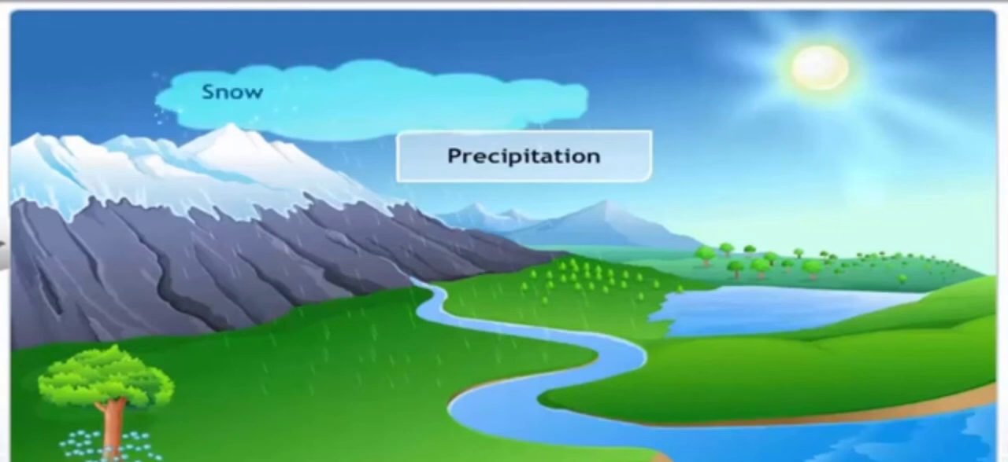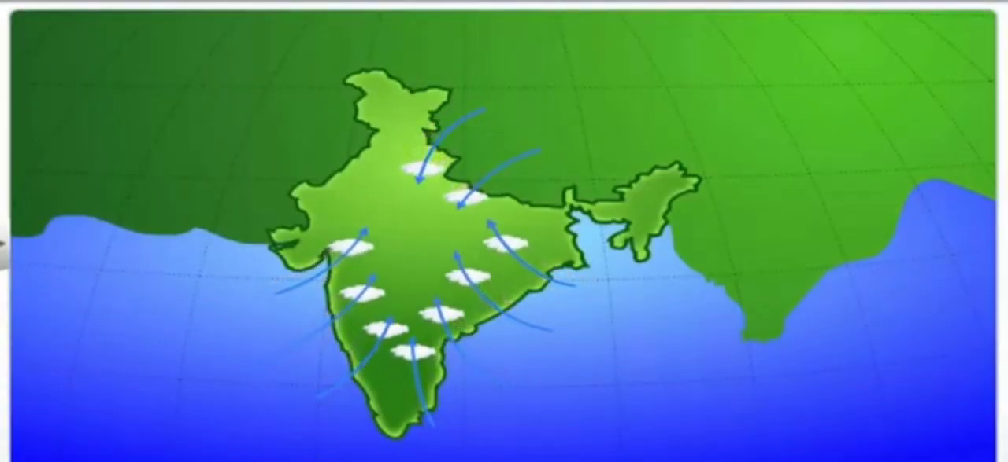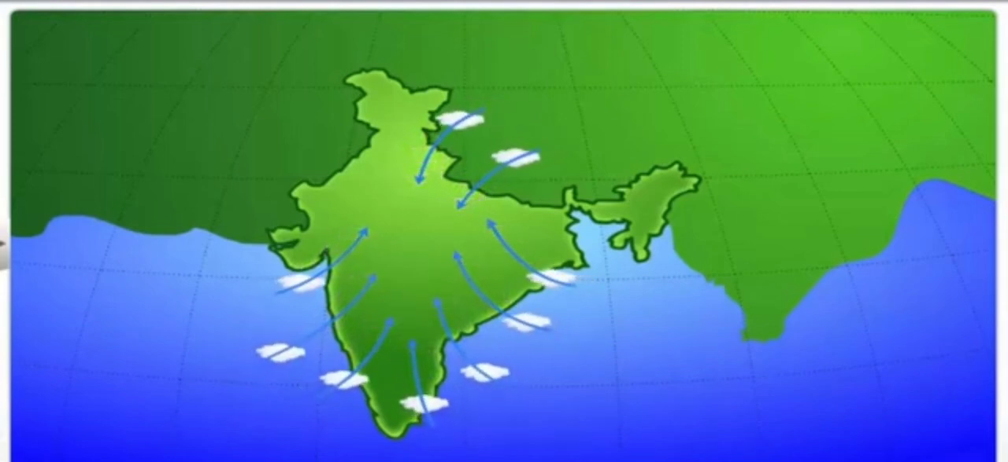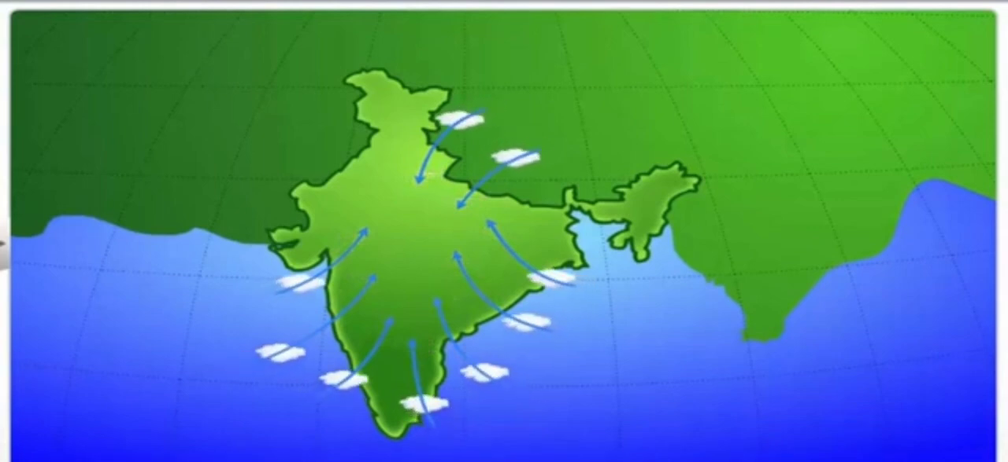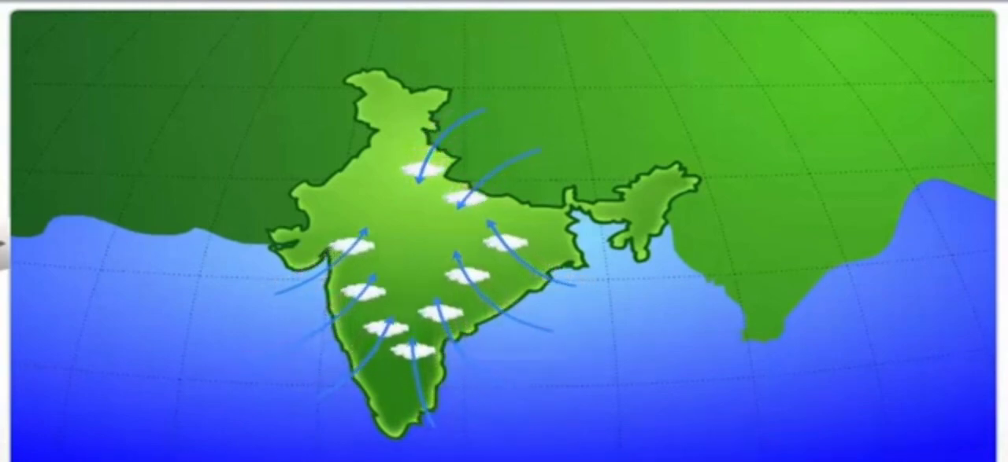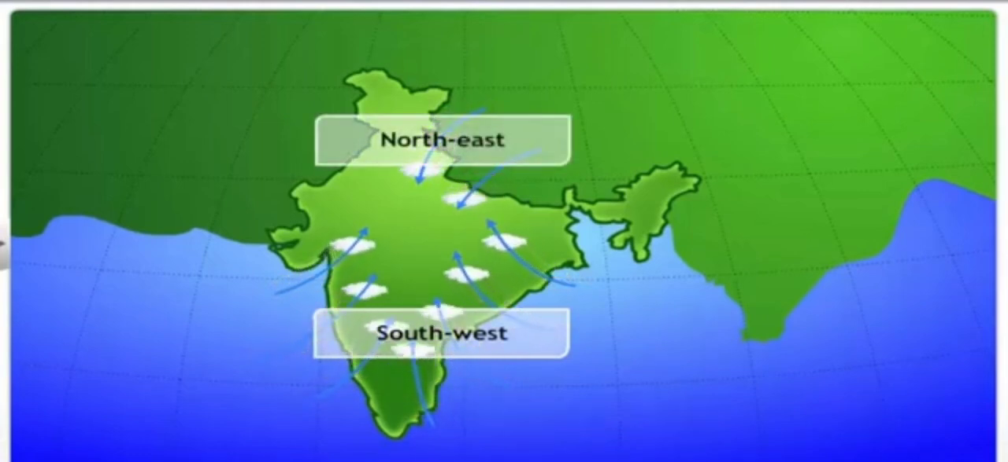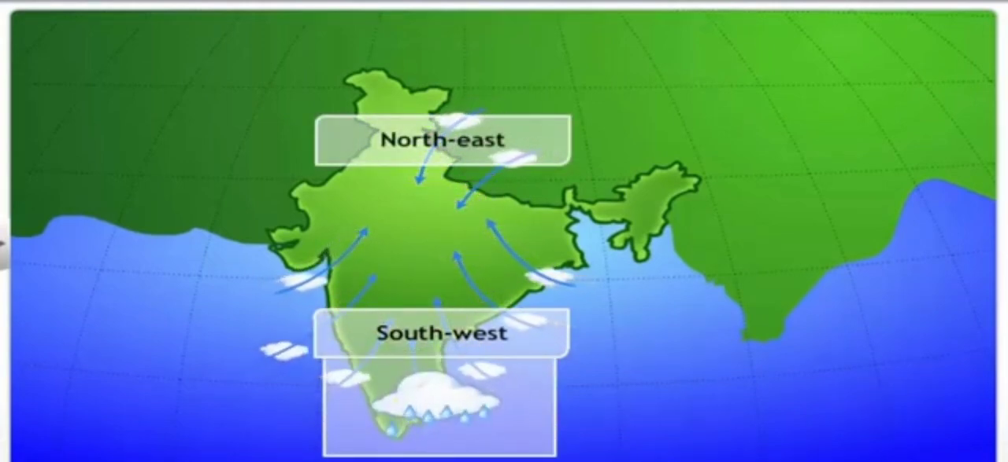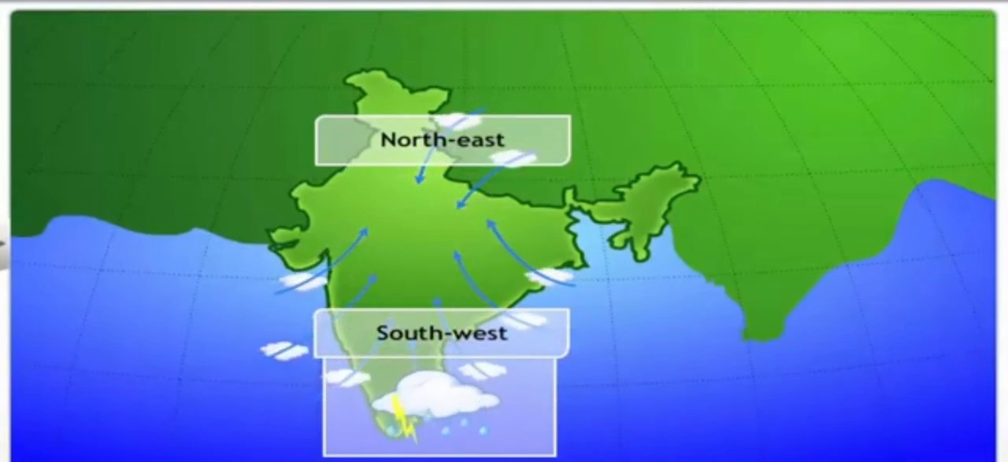In many parts of India, the rain is brought by seasonal winds called monsoons. And there are two types of monsoons: the southwest monsoon and the northeast monsoon. The southwest monsoon brings the maximum amount of rainfall in India.